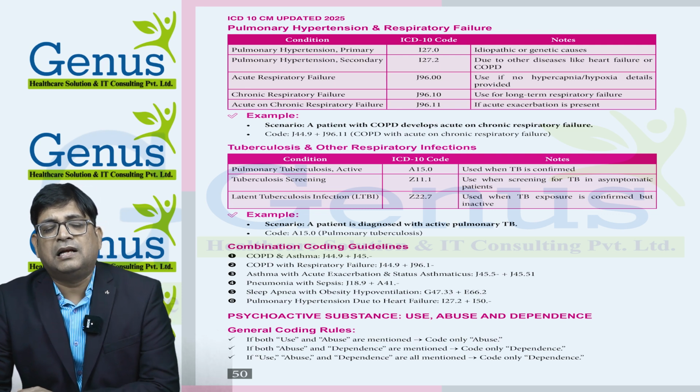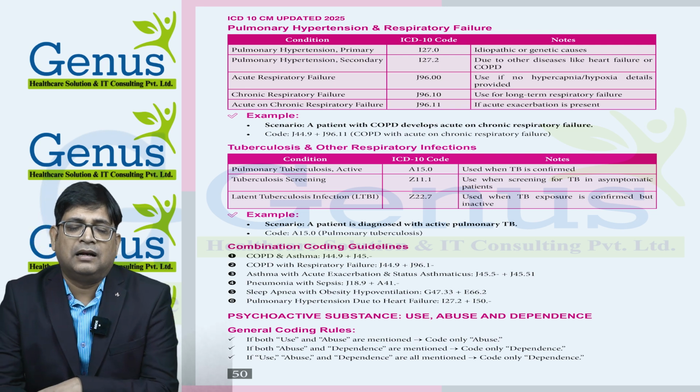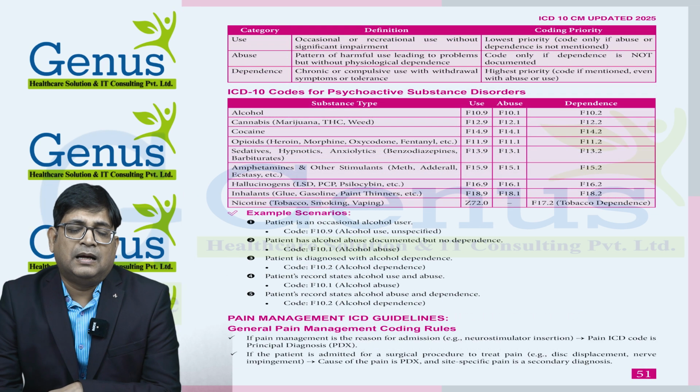Some common psychoactive substances are alcohol, for which we have codes for use, abuse and dependence. Then we have cocaine, opioids, sedatives. Then we have nicotine. Z72.0 is used for use, and dependence is F17.2 for that.